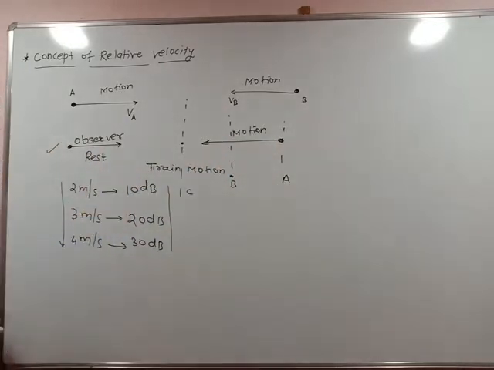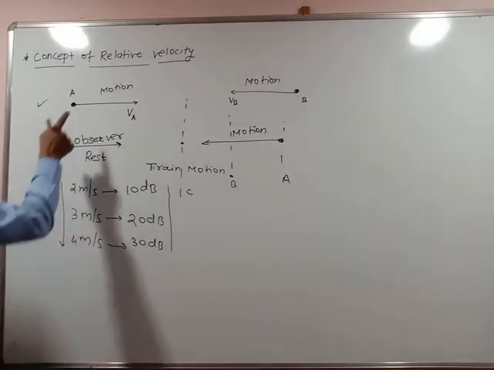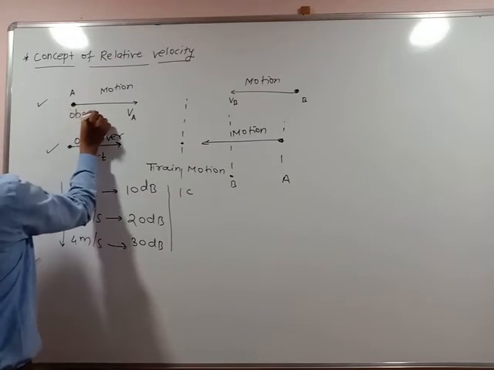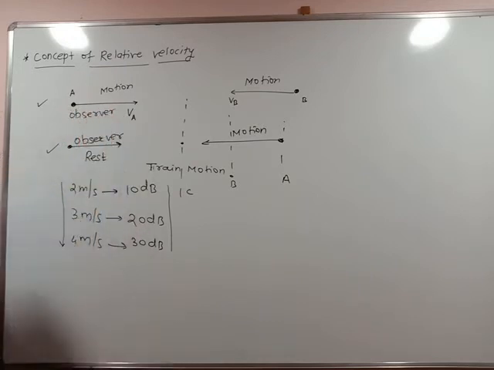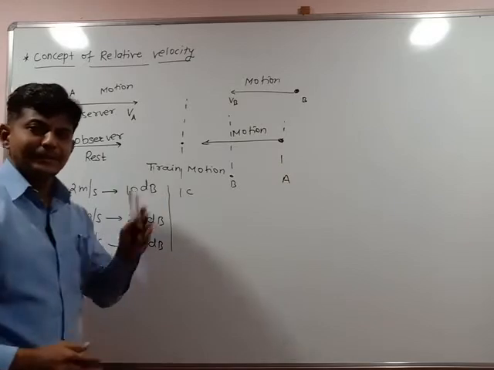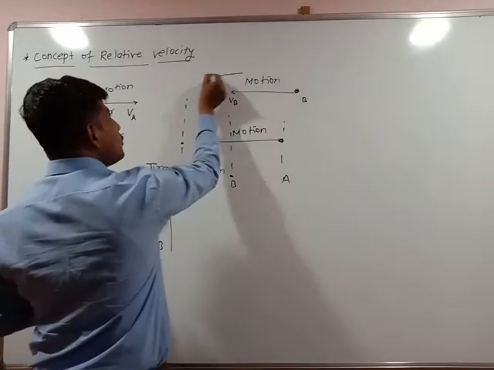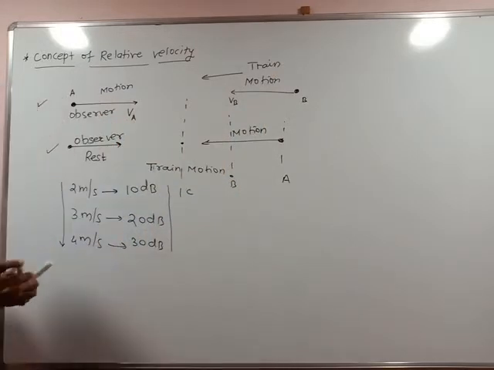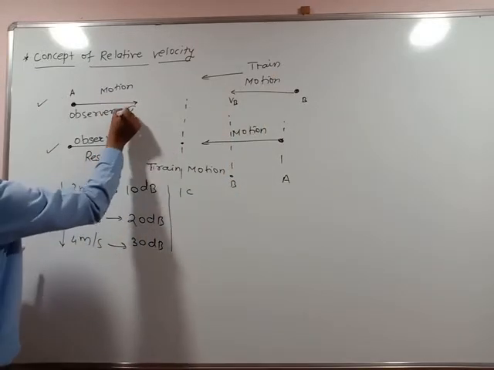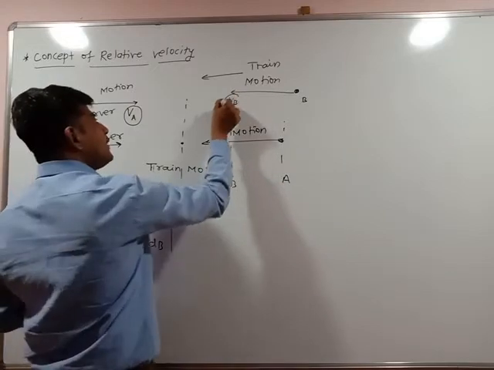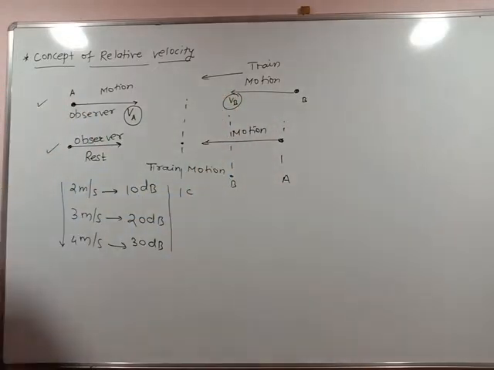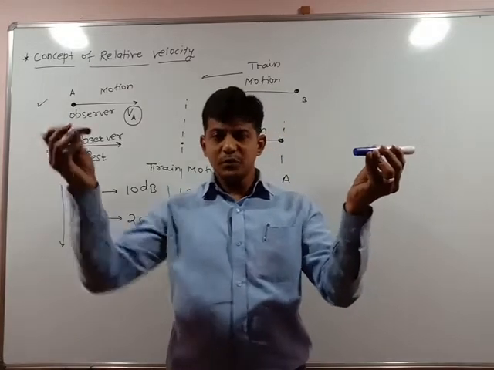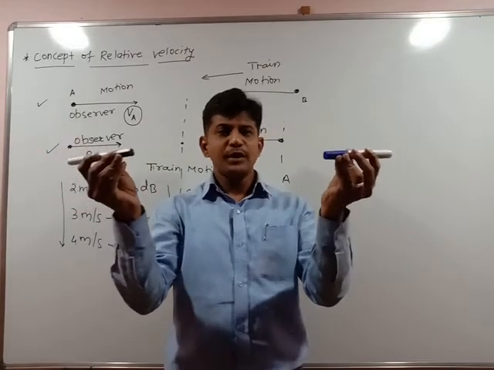Opposite to that, if we consider the second case, this is the motion, means the observer is under motion. Now you, the observer, are moving towards the train and the train is moving towards you. You are moving with velocity Va and the train is moving with the velocity Vb. This is the train moving towards you. This is you, acting as an observer, moving towards each other.